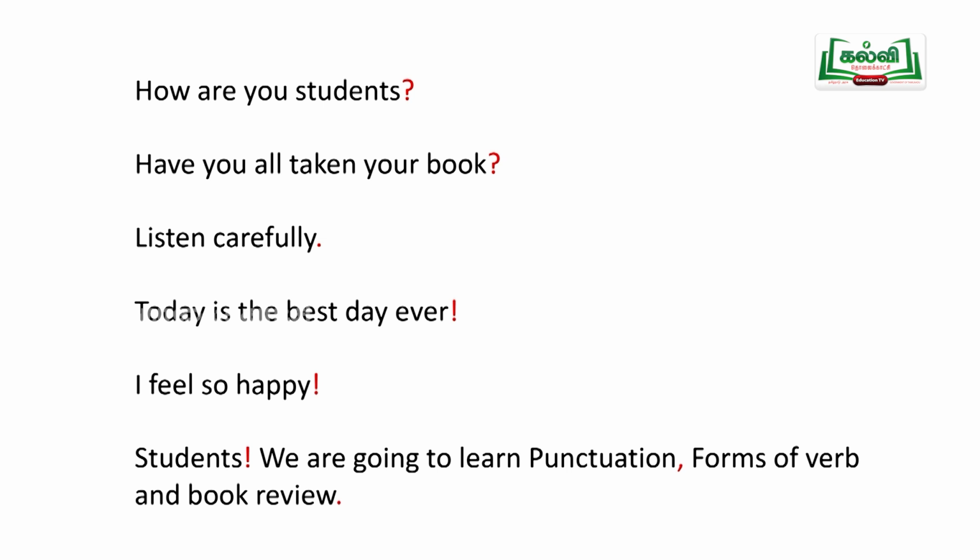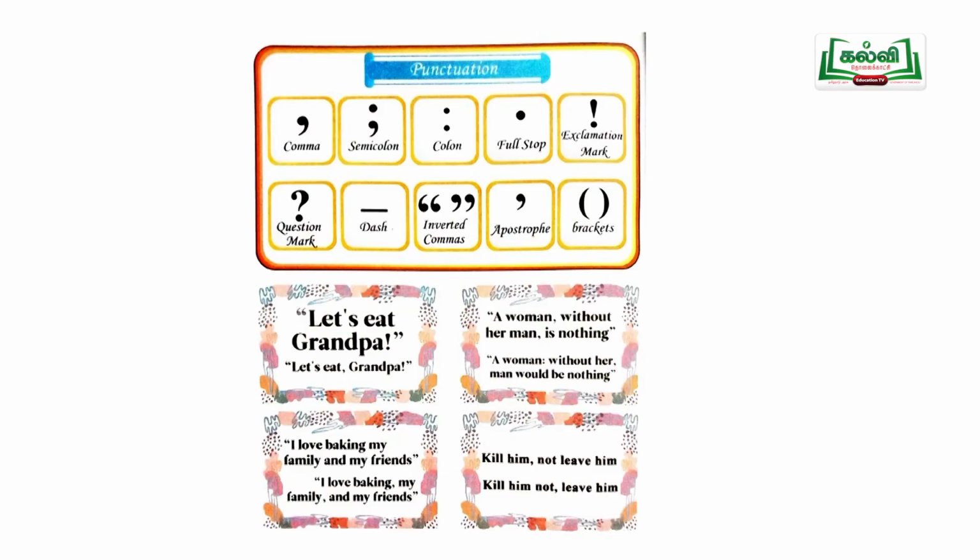It's question mark, full stop, exclamation marks. So what are these marks said to be? These are said to be the punctuations. Punctuation is nothing but a sign or symbols used to clarify the meaning of the sentence, so that we have to use the punctuation marks. So can we just recall what are the punctuation? Comma, semicolon, colon, full stop, apostrophe, exclamation marks, question marks, inverted commas and dash.